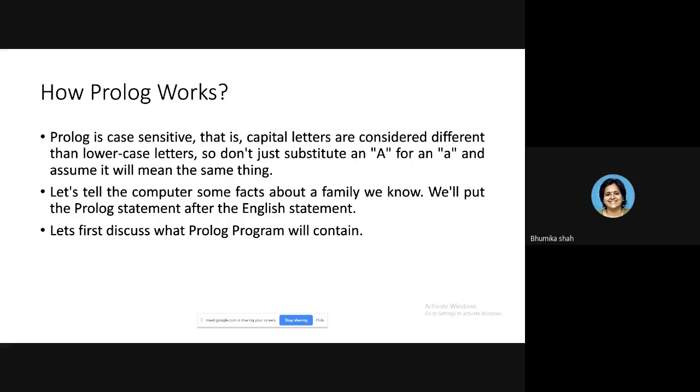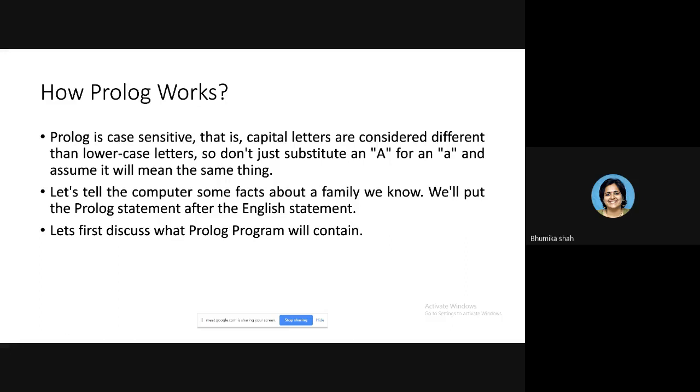Before we start with a Prolog program, there are some generalized instructions that you must remember. The first is that Prolog is a case sensitive language. In Prolog, small case letters and capital case letters have different meanings. So when I write capital A and when I write small a, both are treated differently. What is the difference between them? We are going to discuss that after 2-3 slides, so I won't repeat it right now. The second instruction that you need to remember is that each and every statement of Prolog must end with a full stop. It is compulsory to end it with a full stop.